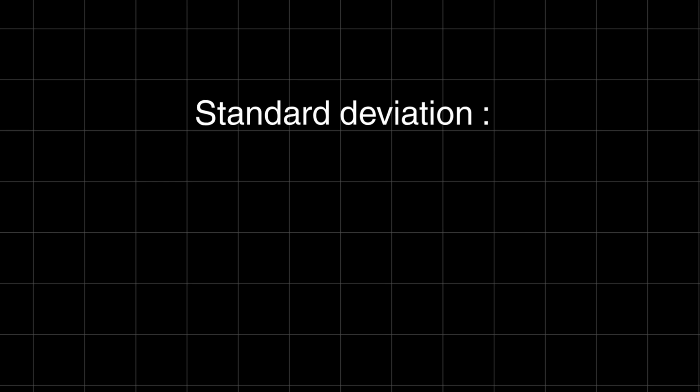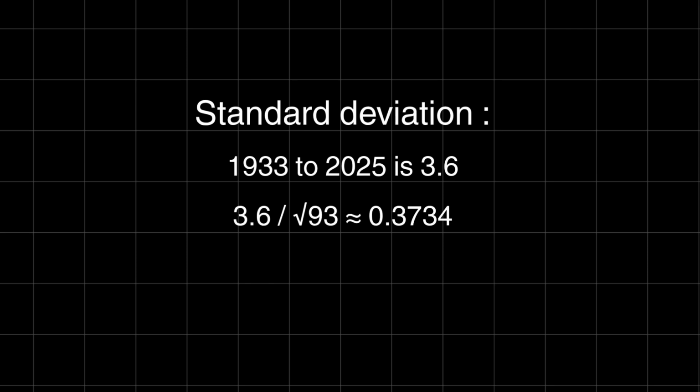To define the interest rate, we will use the standard deviation. The standard deviation for the period from 1933 to 2025 is 3.6. We will take 3.6 and divide by the root of time, which is 93 years, as we found earlier. We will get the effective standard deviation of 0.373. Then if we add the standard deviation of 0.373 to the base interest rate, which is 4.67, we will get an interest rate of 5.04.